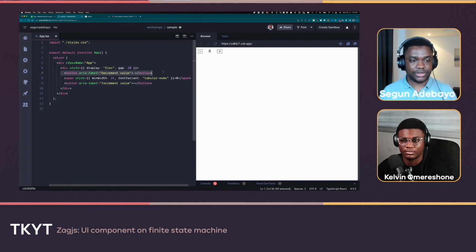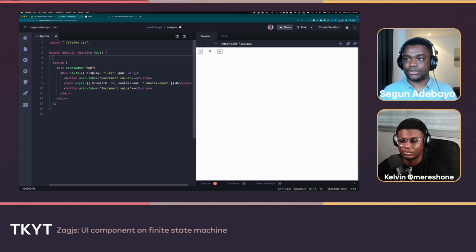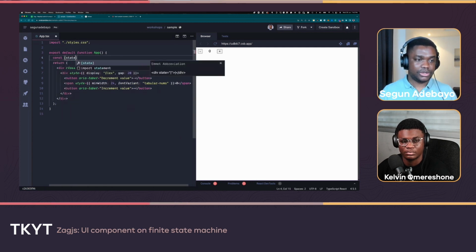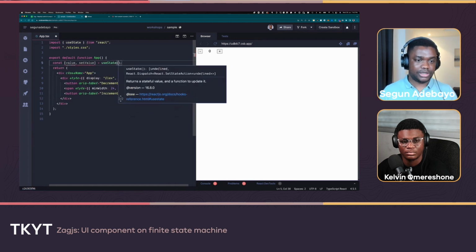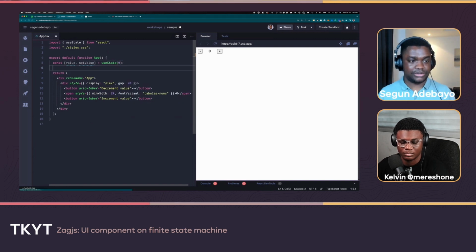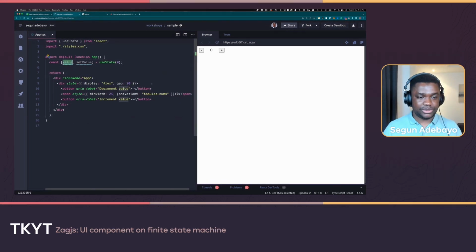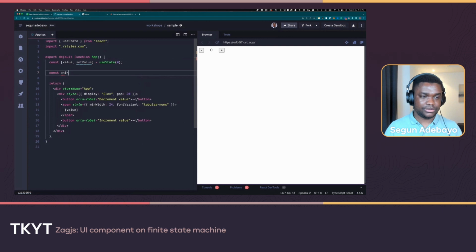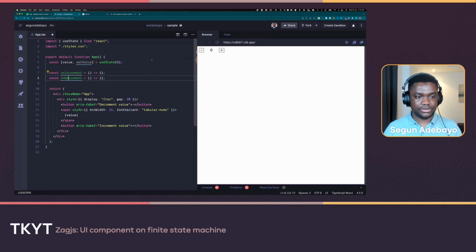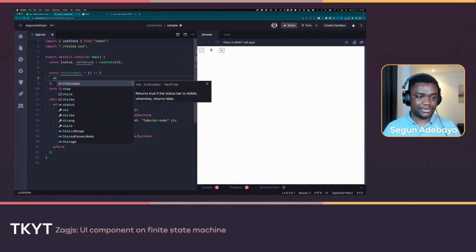So we have this value here and this value here. Let's connect them up to some state. I'll create a very simple value, setValue, and we grab React useState, set the initial value to 0, and then we just present the value here, like so. Now, what happens when we click the increment or decrement? Let's create handlers called onIncrement and another one called onDecrement, right? And basically, what we want to do in these is setValue.